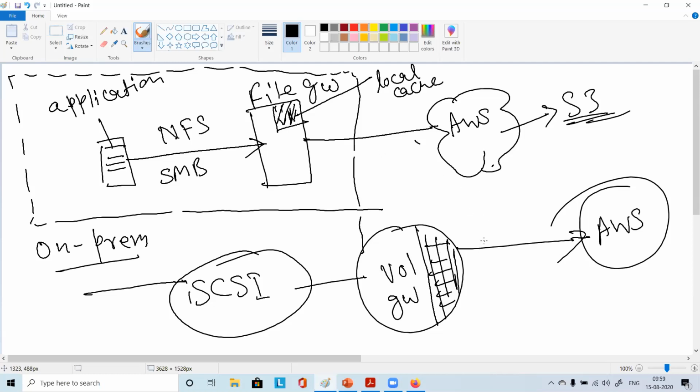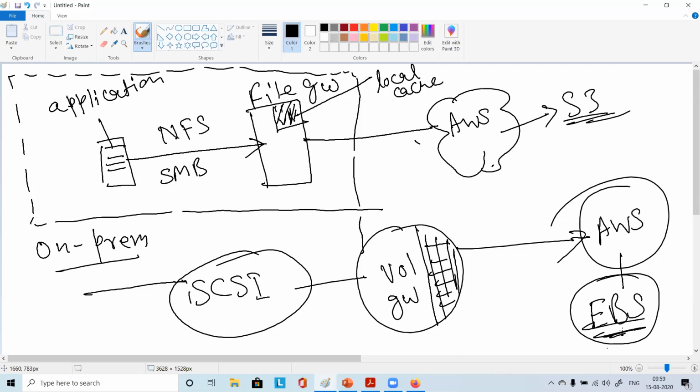In volume gateway, you are getting the on-premises primary storage itself, block-level storage. That's a great thing. You don't have to invest in primary storage, scale it up, or think about buying a SAN. You can simply use this volume gateway.